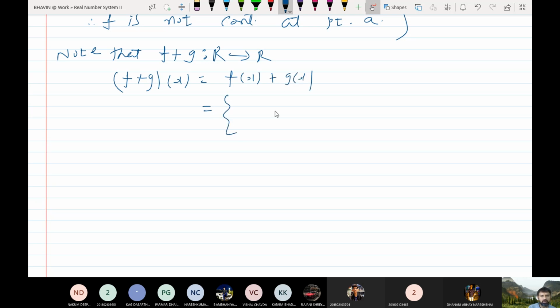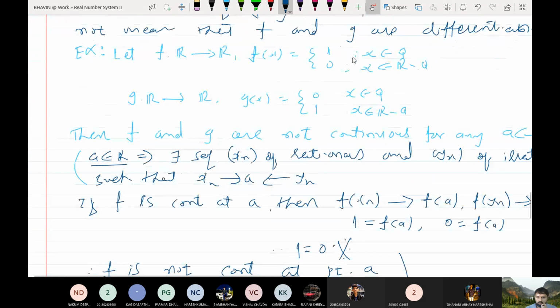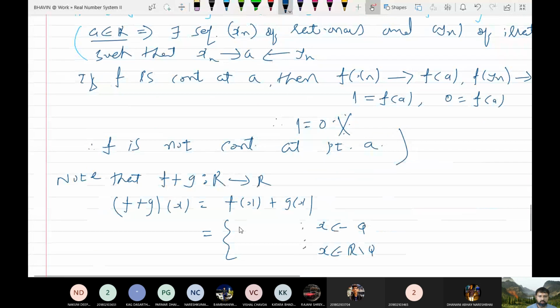Now what is the definition of f of x? If x belongs to Q, f of x is something, and if x belongs to R minus Q, something else. If x belongs to Q, then f of x is just 1. So I should write here 1.